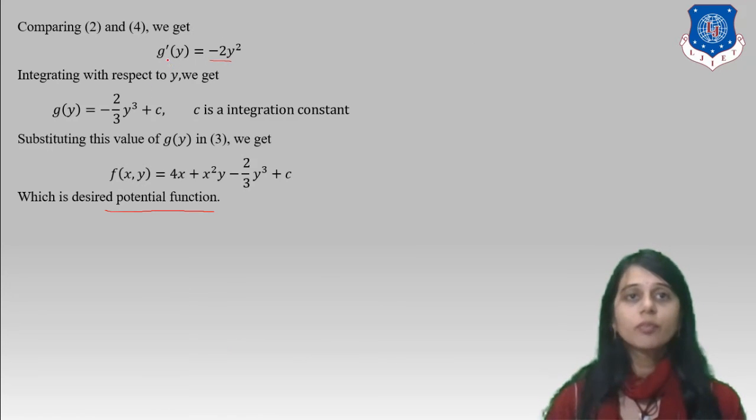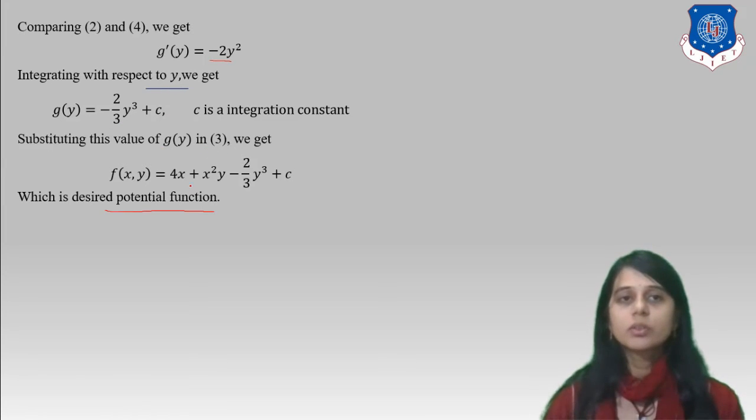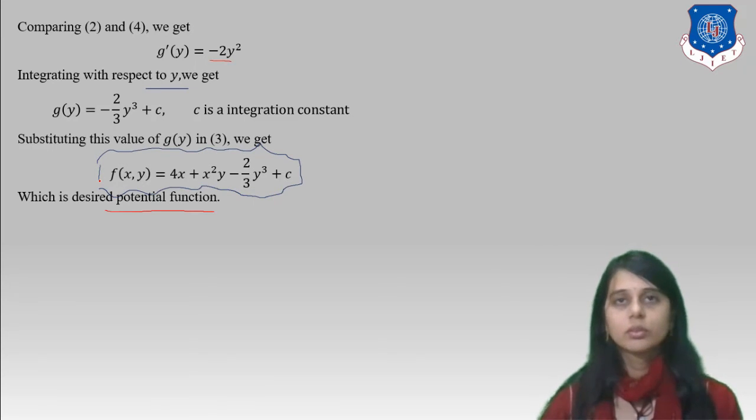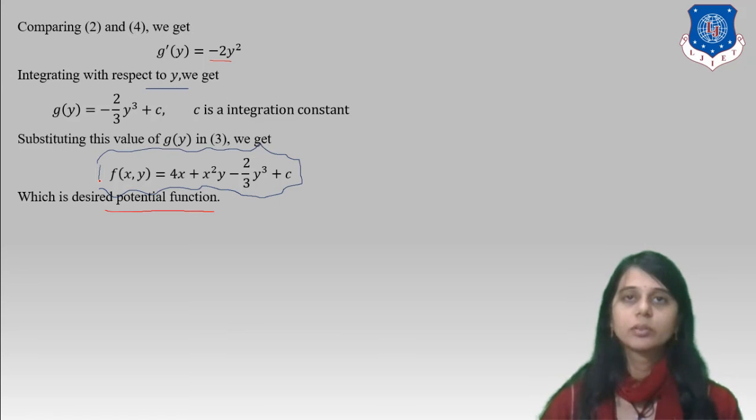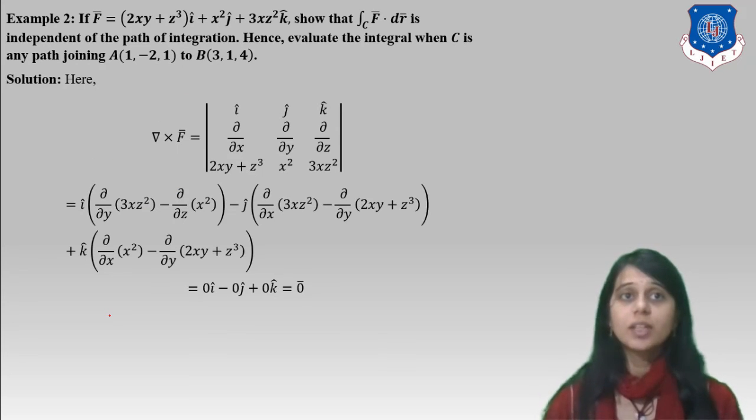Comparing 2 and 4, we get the value of g'(y) as −2y², and integrating this with respect to y, we get −(2/3)y³ + c. Putting the value in equation 3, we get the potential function of this 2-dimensional vector field.